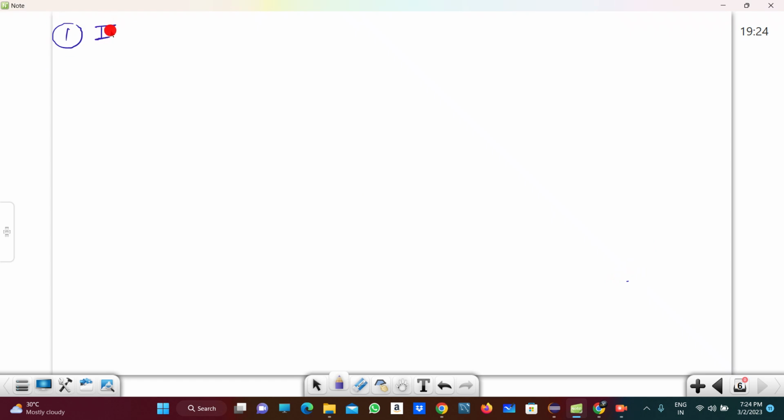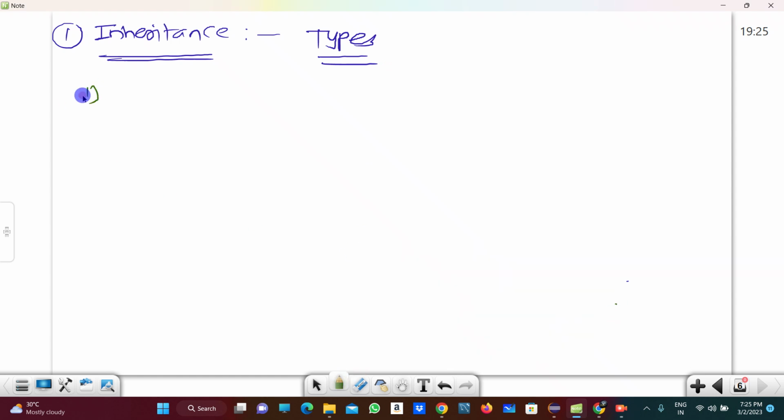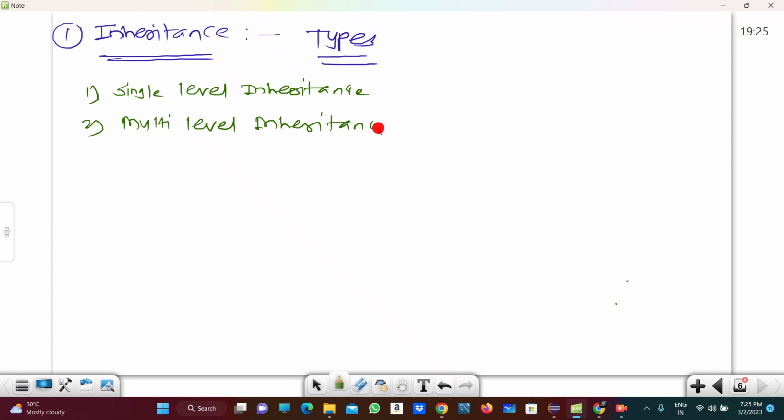So our first OOPS principle is inheritance. Under that there are different types. I am writing the types. First one is single level inheritance. Second one is multi level inheritance.